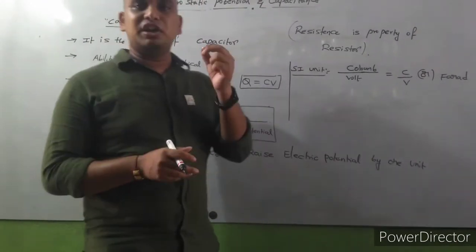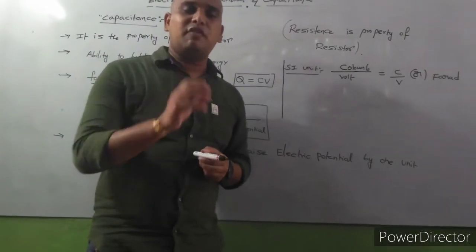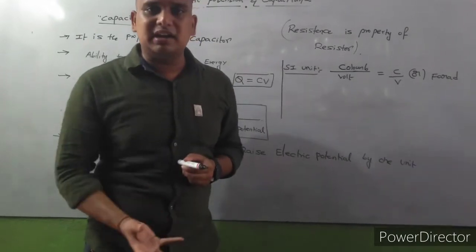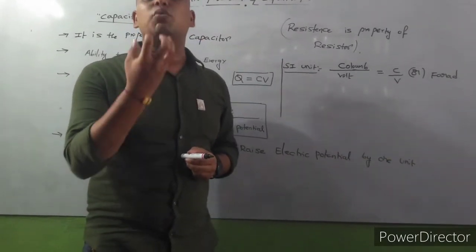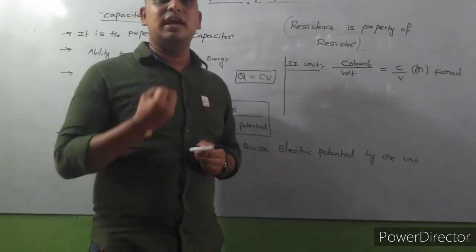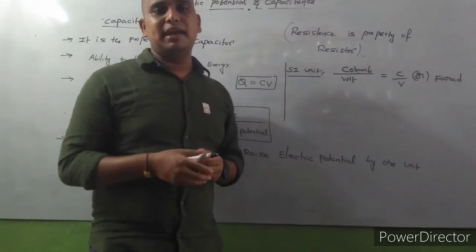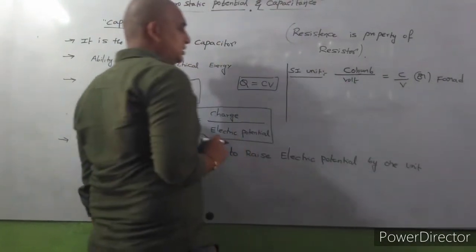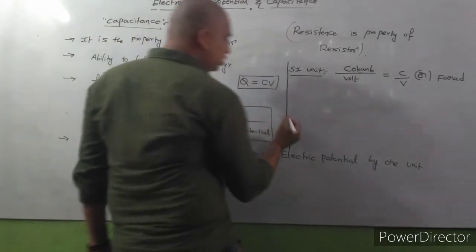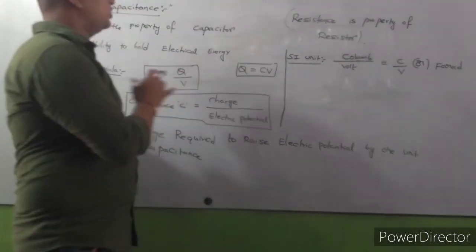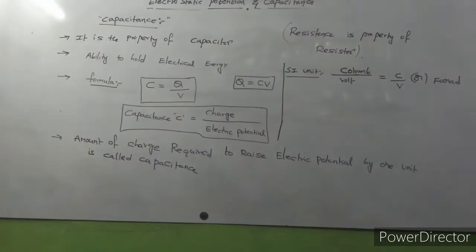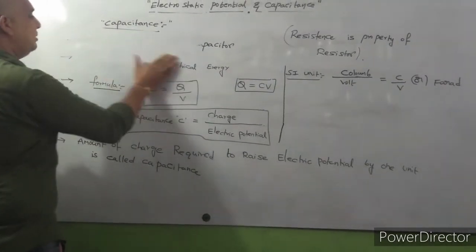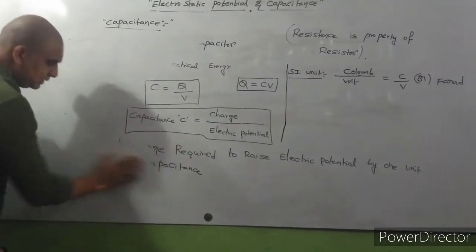Okay. What is the function of capacitor? The function of capacitor is that it stores electrical energy and delivers electrical energy or electric current at once. Suddenly it delivers, at a time it will deliver. That is the main function of capacitor. Next, we should write the dimensional formula of this capacitance. I hope all of you understood this.